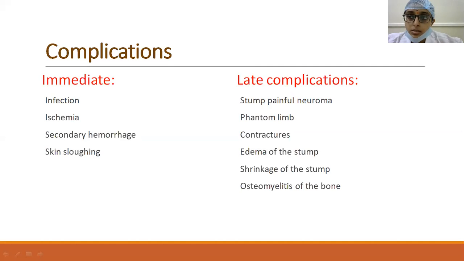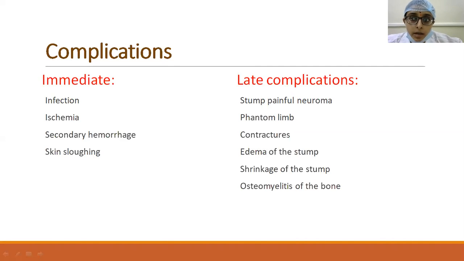And then contractures. If proper physiotherapy is not initiated, there could be flexion contractures of the proximal joints. And then edema of the stump, shrinkage of the stump, and osteomyelitis of the stump. If the periosteum is removed excessively when we are performing the amputation, or if ischemia is still persisting, or if the vasculature is not proper, there will be osteomyelitis of the bone. And if you remember, the type of sequestrum seen in amputation is a ring sequestrum. So these are the different complications.